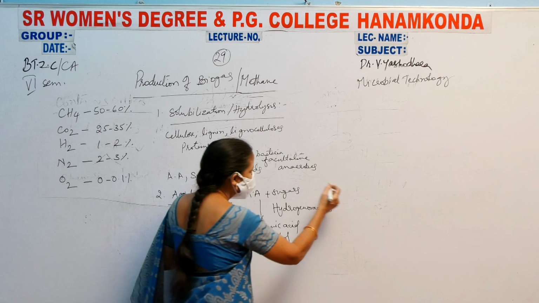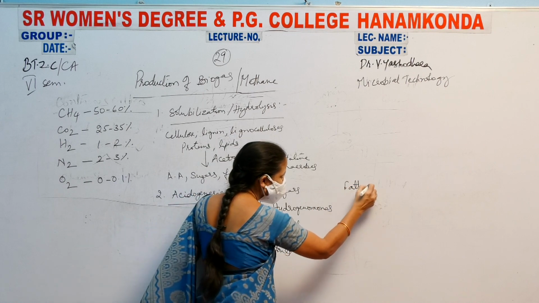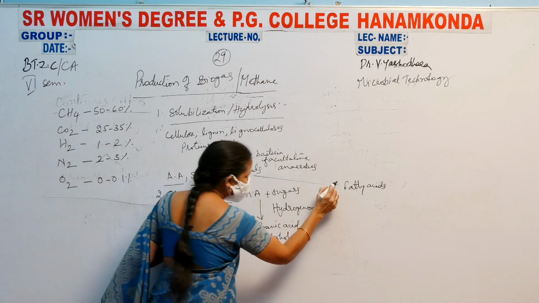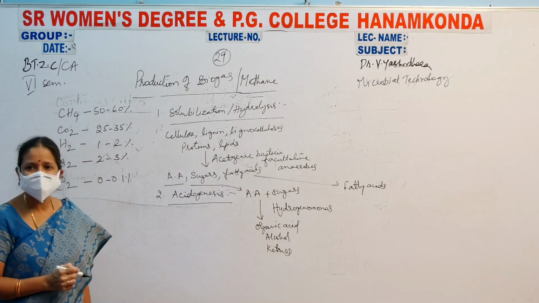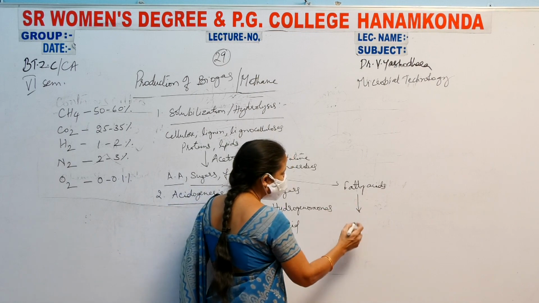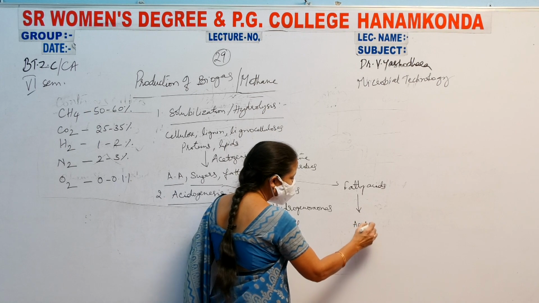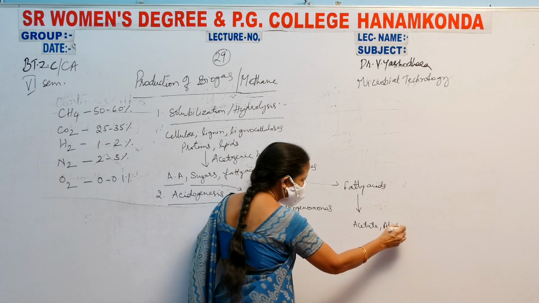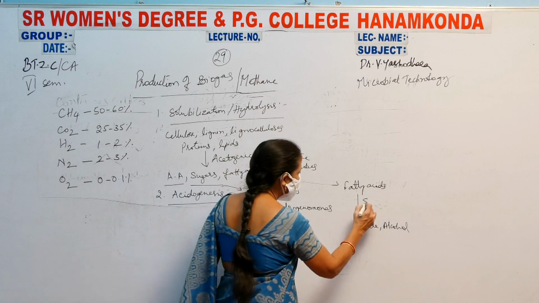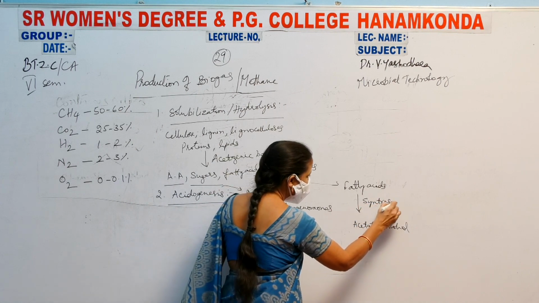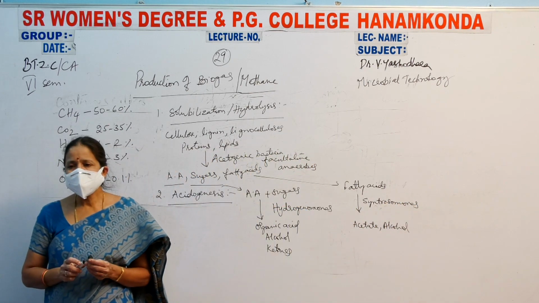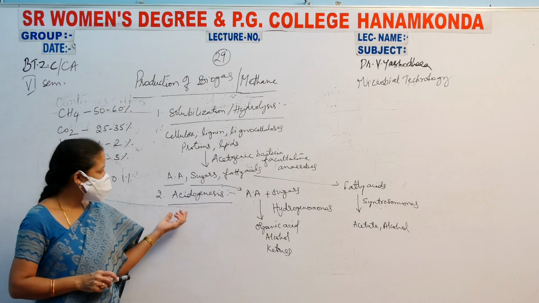Coming to the second method, it is fatty acids. Amino acids and sugars are converted like this, and the fatty acids that are solubilized during the first step are converted into acetate and alcohol by Centrosomonas bacteria, which are also acidogenic bacteria.